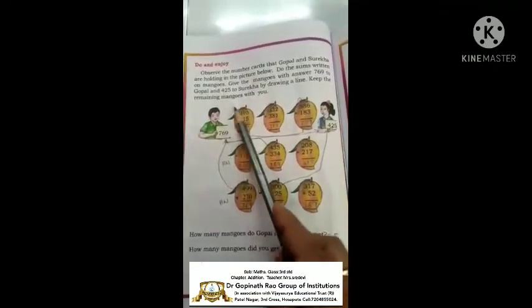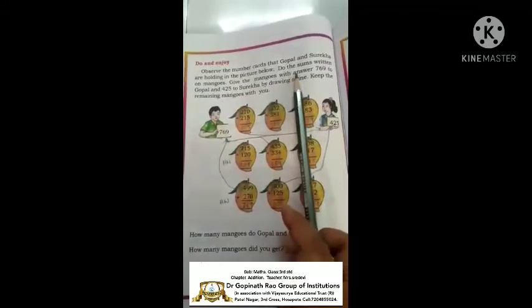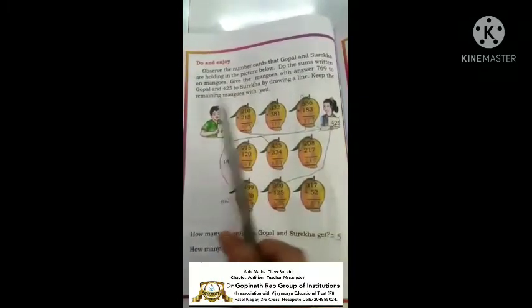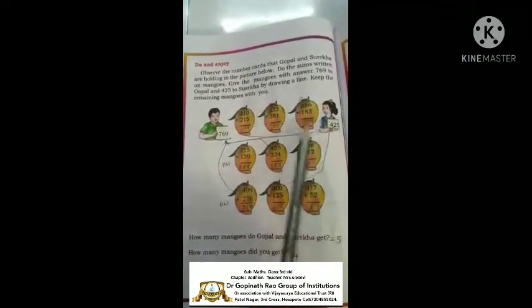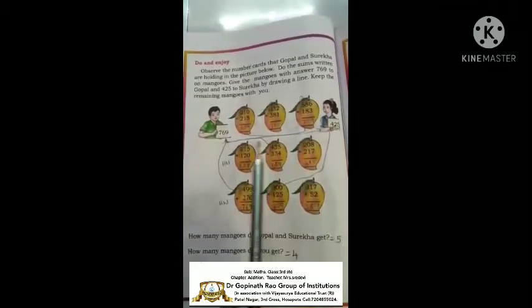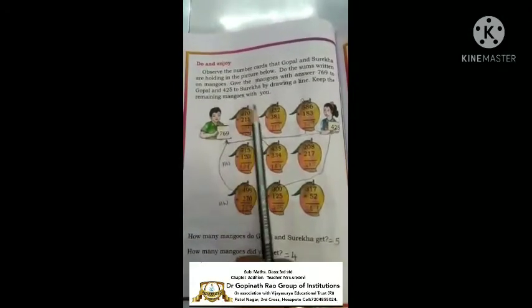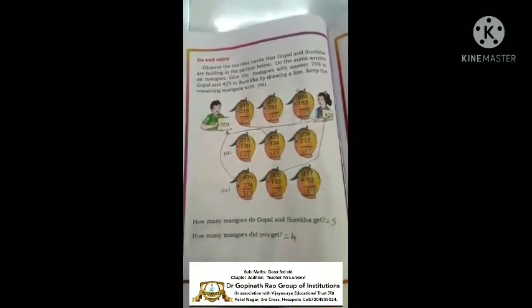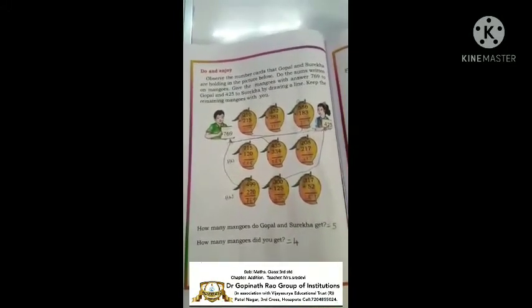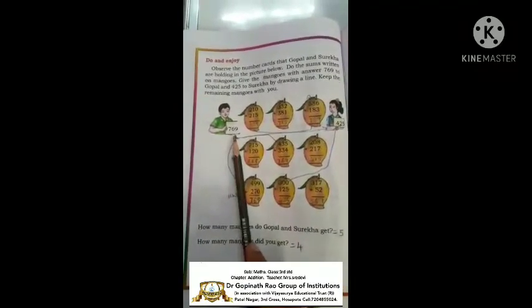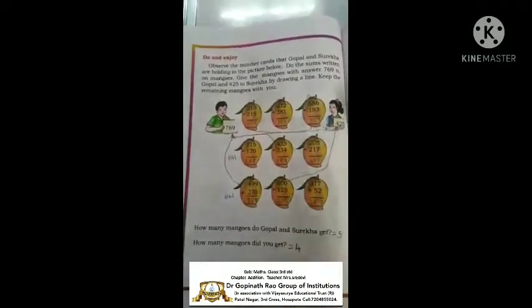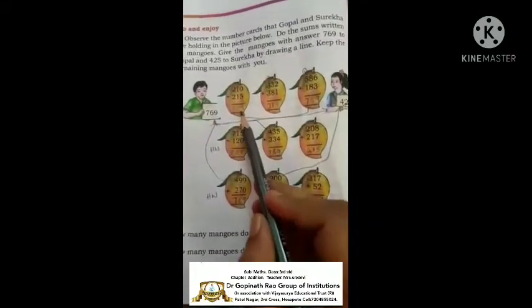Sum means add it. Okay, give the mangoes with answers 769 to Gopal and 425 to Sureka by drawing a line. So we have to draw a line. Keep the remaining mangoes with me. Okay, remaining mangoes I have to keep with me. Okay, 769 to Gopal and 425 to Sureka. Okay, so shall we solve here?